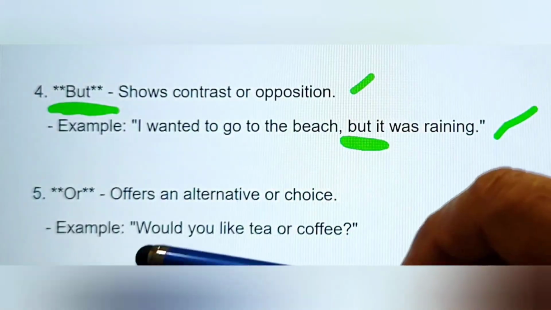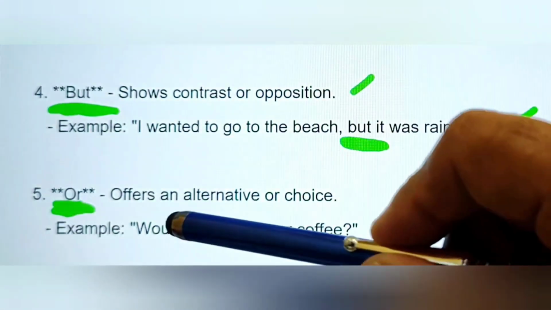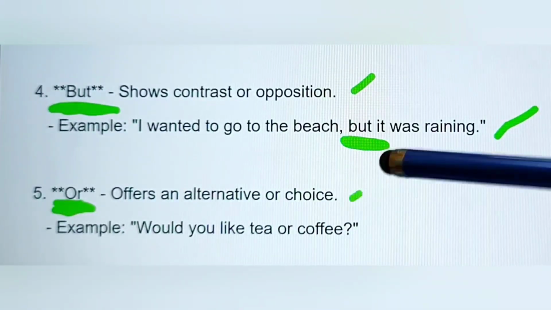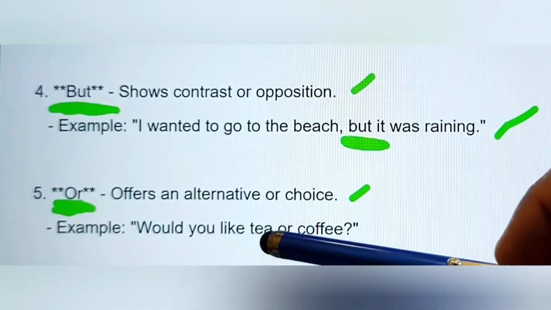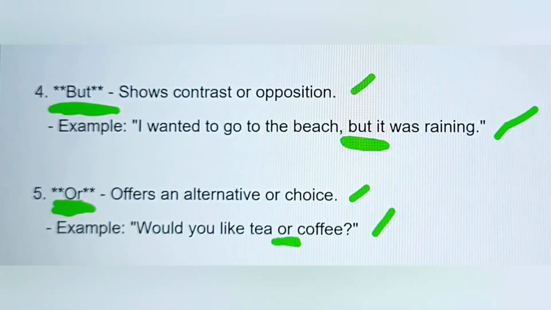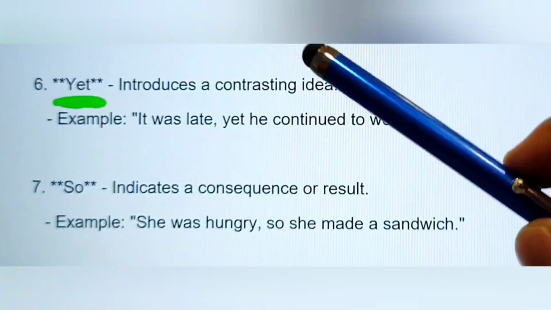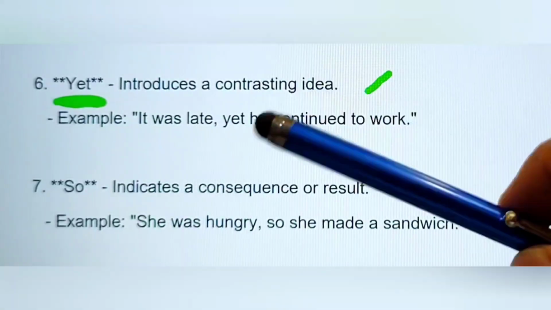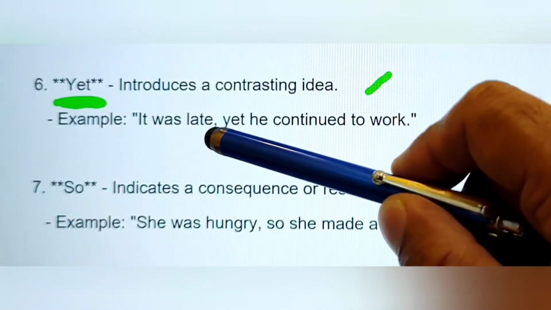And next coordinating conjunction we have O for or here. Or offers an alternative or choice. For example, would you like tea or coffee? And next one we have here Y for yet, introducing a contrasting idea. For example, in the sentence, it was late yet he continued to work.